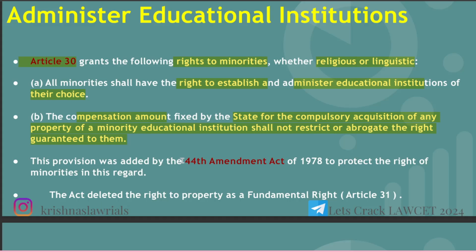This provision was added by the 44th Amendment Act in 1978 to protect the rights of minorities in this regard. The act deleted the right to property as a fundamental right, that is Article 31. If you know, just drop in the comment box: in Article 19 we had the right to property before, and it was removed under which Amendment Act, and which subclause of Article 19 it was. Just drop it in the comment box.